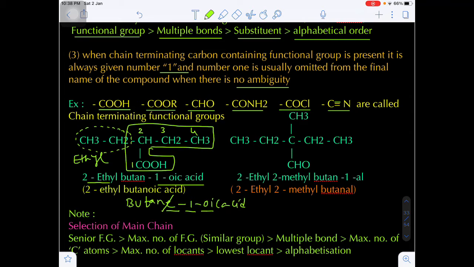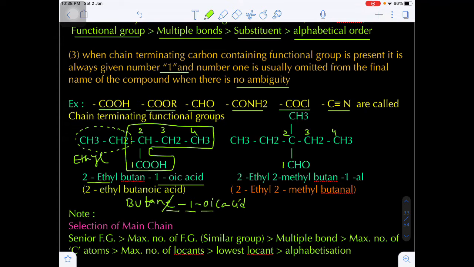Okay, and one more example. If you go through the straight chain, you will get 5 carbons. But here the aldehyde is the functional group, the first carbon, and this will be the second carbon. You can go through the right side or left side, and you will get a maximum of 4 carbon atoms. So this will be our parent chain.